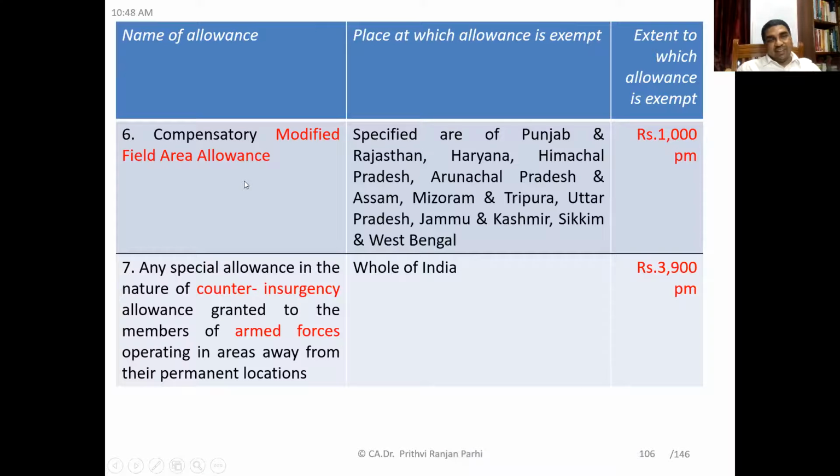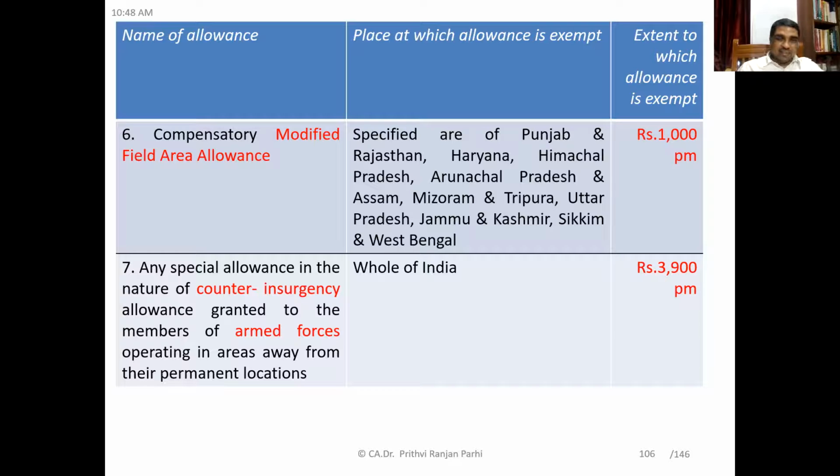Next you can see compensatory modified field area allowance. If this is given in the specified areas of Punjab, Rajasthan, Haryana, Himachal Pradesh, Arunachal Pradesh, Assam, Mizoram, Tripura, Uttar Pradesh, Jammu and Kashmir, Sikkim, West Bengal, then 1,000 rupees per month is exempt.